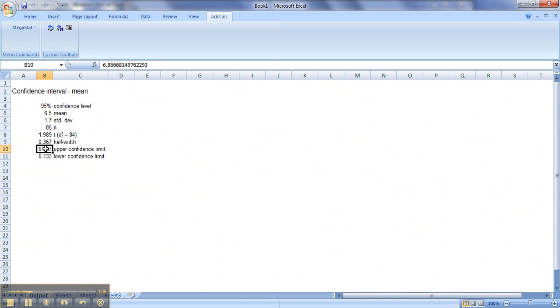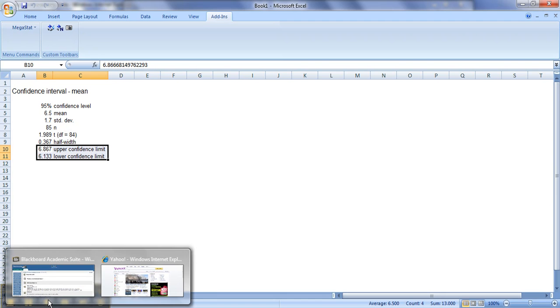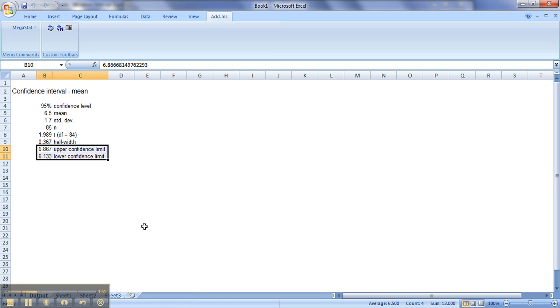And so this is the answer you will be retrieving. And then you would just say, I'm 95% confident that the true mean time before being promoted is between 6.1 and 6.8 years on the job. Okay, I'm going to hit pause here a moment and move to problem number 4, 9-4. I'm jumping around a little bit.